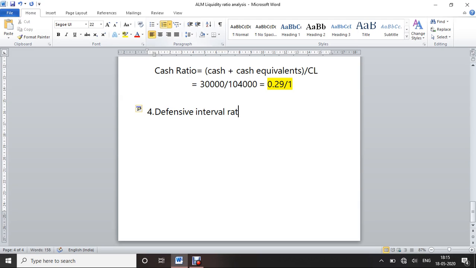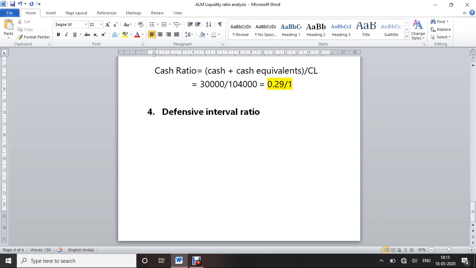Interval ratio means the durations. We already saw that the defensive interval ratio is one of the interval ratios, which measure durations. This ratio ascertains the time period for which the company can continue to pay off its expenses from its existing pool of liquid assets.